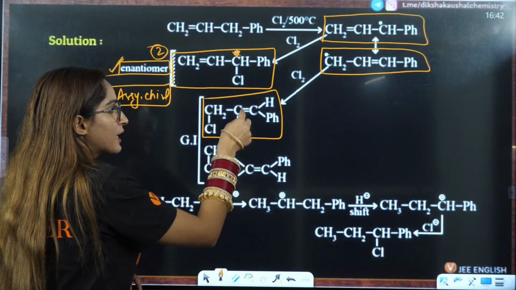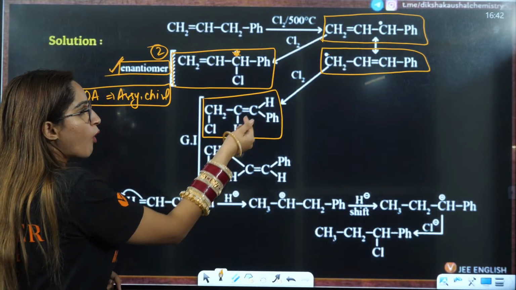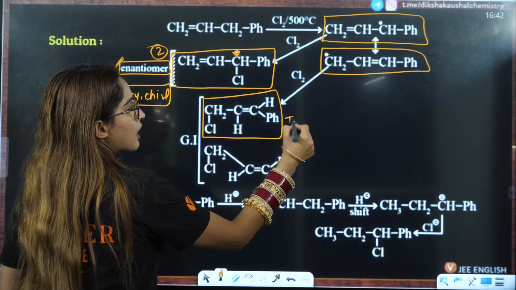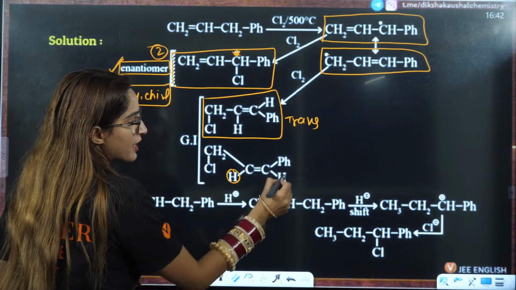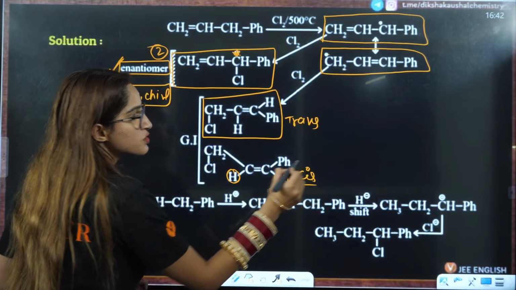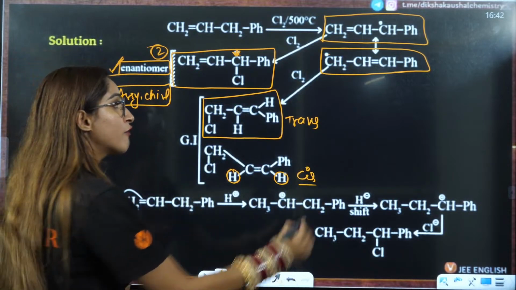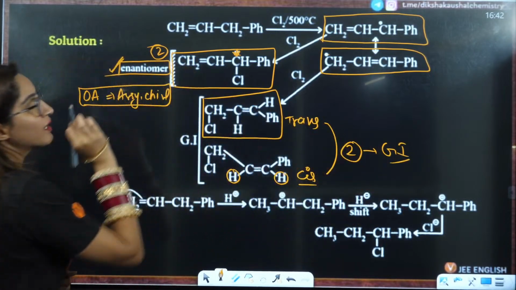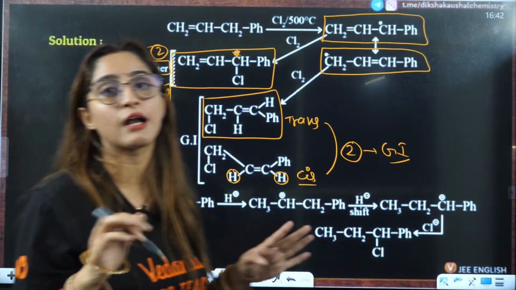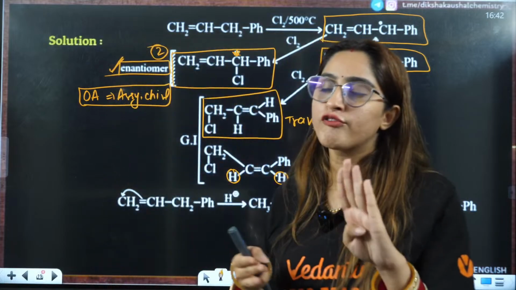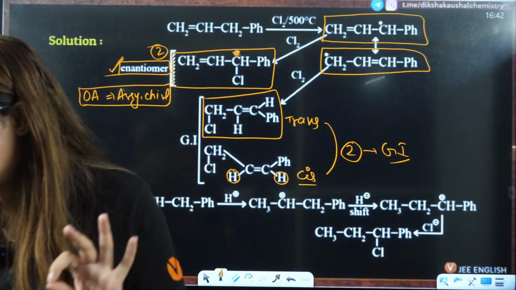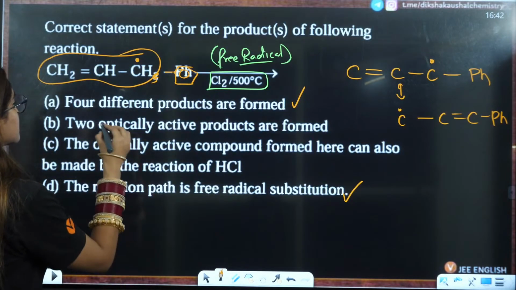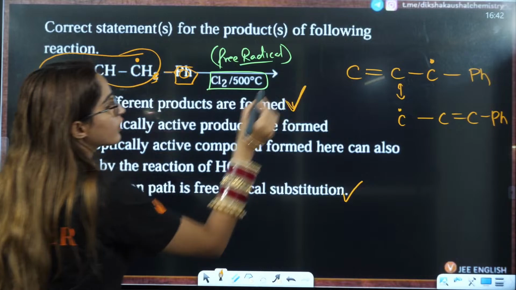What about this one? Here you have a double bond. So with the double bond, you can have H and H on the opposite positions. This can give you trans, and you can have H and H on the same side. This will give you cis. That means again you have 2 geometrical isomers. So students, you have 2 optical isomers, 2 geometrical isomers. That means total 4 kinds of compounds can be formed from here, right? Total 4 compounds can be formed from here. So definitely this is your correct answer.